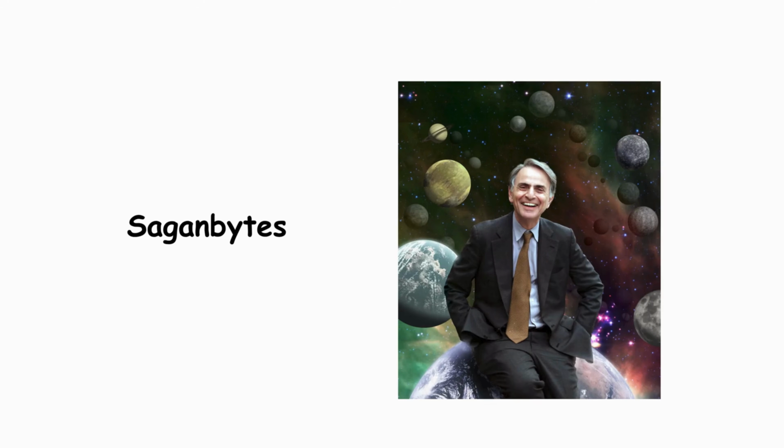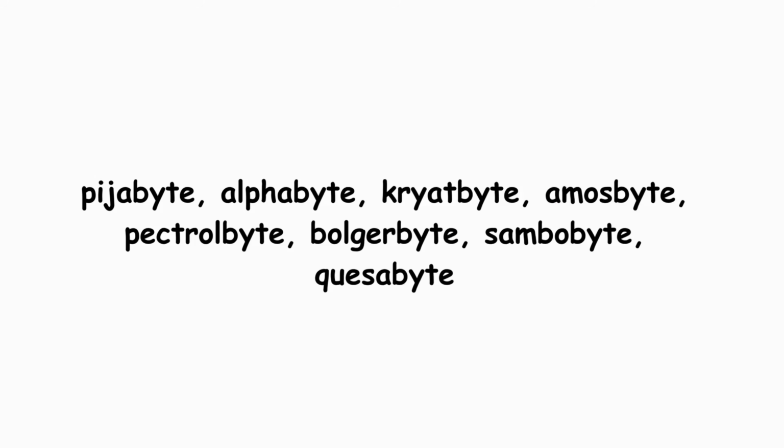Various sources on the internet list additional units beyond these with names like Saganbyte, supposedly named after Carl Sagan and his famous phrase, billions and billions. Then there's Pigabyte, Alphabyte, Cryotbyte, Amosbyte, Pectralbyte, Bulgerbyte, Sambabyte, and Quisabyte. However, and this is important to understand, these larger units are not officially recognized by any scientific or computing standards body. They're more internet folklore and playful speculation than actual computing terms.